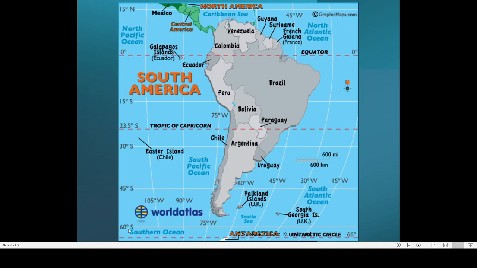Now here you can see there is a latitude called the 60 degree south latitude. Actually the region beyond the 60 degrees south latitude is known by the name Antarctic Circle. Here you can also find another line, that is 45 degrees south latitude. The regions beyond the 45 degrees south latitude will be experiencing temperate climate.